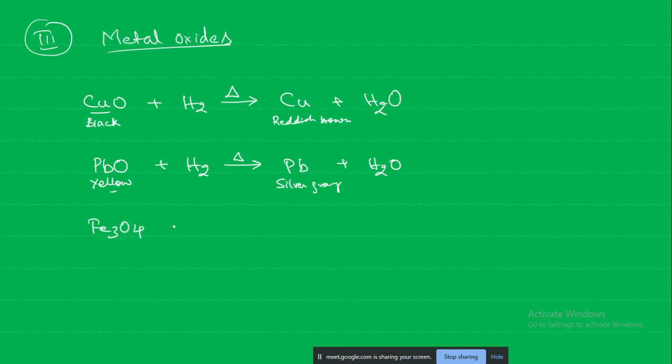Fe3O4, this is nothing but the rust. Rust appears something like a brown color, rust of iron. Reacting with the hydrogen, the same reduction is going to take place. You will get the iron and water will be released. Doing the balancing, you will get the equation. So brown is converted to elemental iron, gray color.